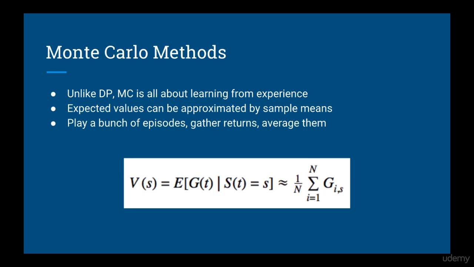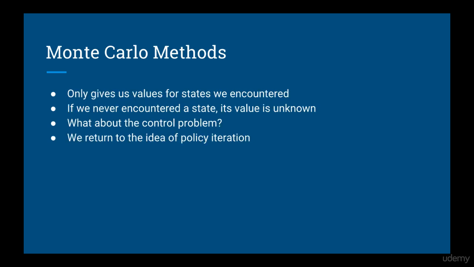In other words, all we need to do is play a bunch of episodes, gather the returns for all the states we saw, and average those returns for each of those states. Then we have an estimate of the value function that learned only from experience. Note that this only gives us values for states that we encountered. If we never encountered a state, then its value is unknown.